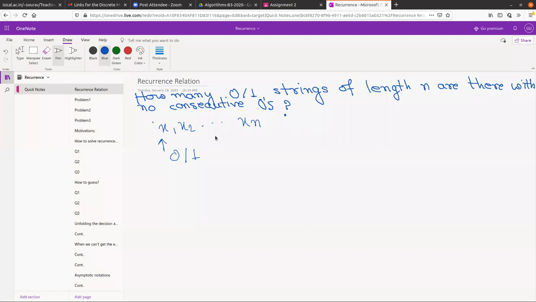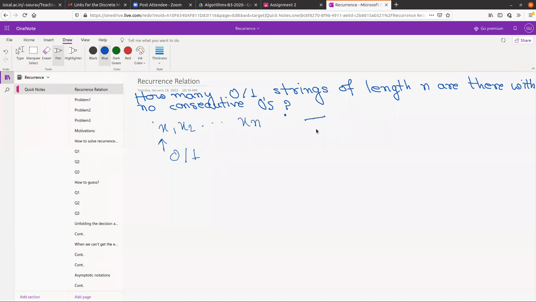You have to count how many strings there are such that there are no consecutive zeros. Any approach to solve this problem? The problem statement is clear, I hope. So how can you attack this problem?